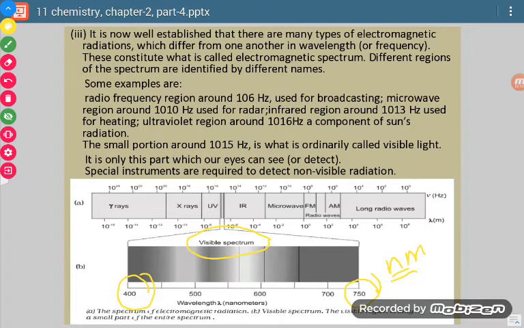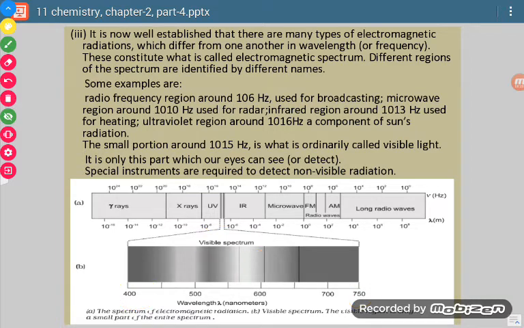Visible region means those frequencies or wavelengths which we can identify, which we can detect with our eyes. That is called the visible region.